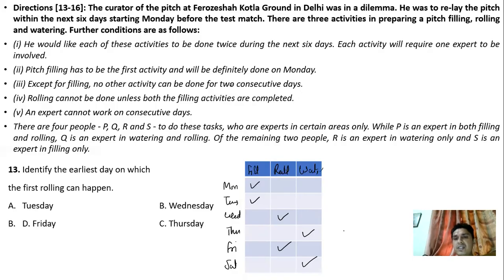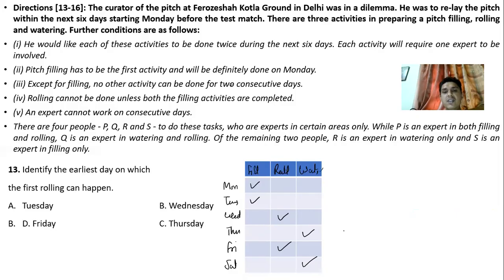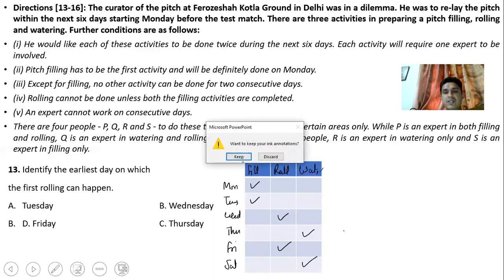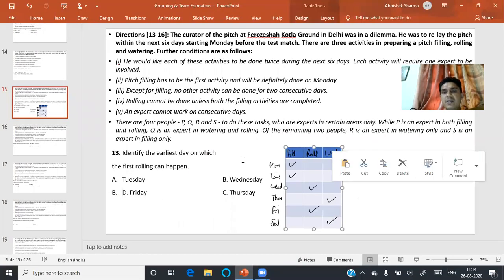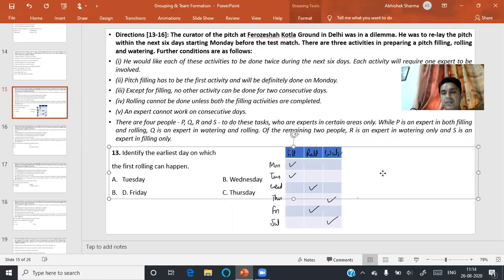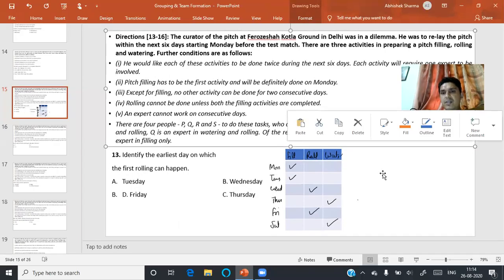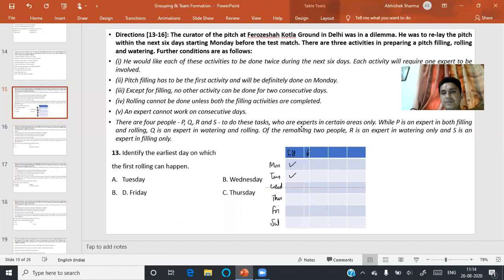Here I have taken the activity filling for 2 consecutive days, right? Okay. If I take one more case, let me copy and paste this.